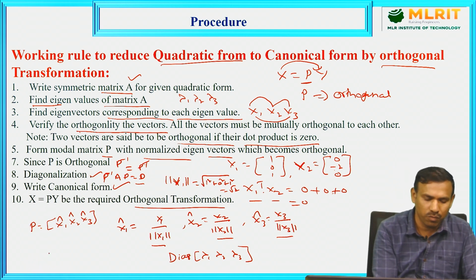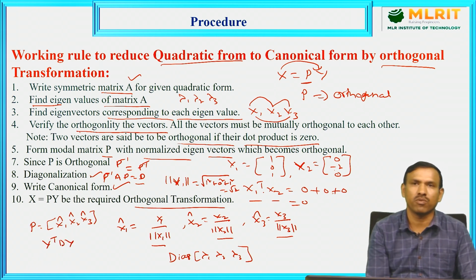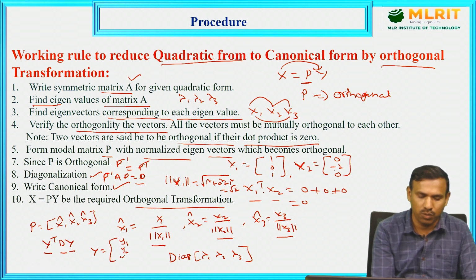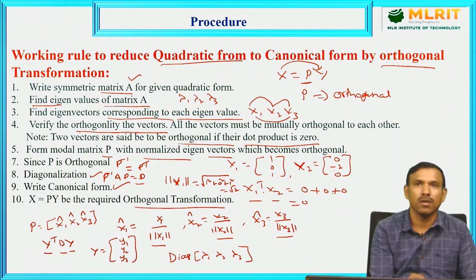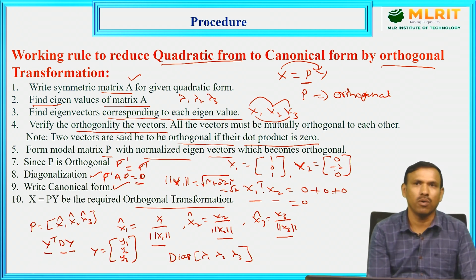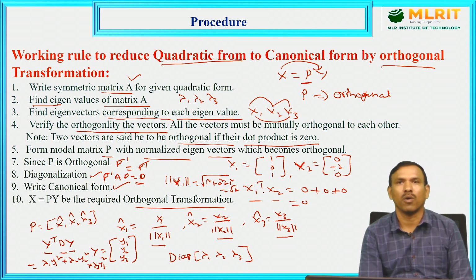Then the canonical form. What is the canonical form formula? Y transpose D Y. Y is the column matrix we will take, to transform x1, x2, x3 into y1, y2, y3. So you can take Y as the column matrix y1, y2, y3. D we already got from the 8th point, that is, from the diagonalization. Y we know, Y transpose we know. If you multiply these three, you will get the required canonical form: lambda 1 y1 square plus lambda 2 y2 square plus lambda 3 y3 square. That is the required canonical form.